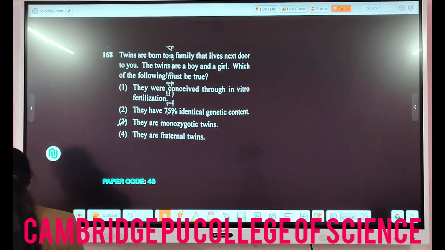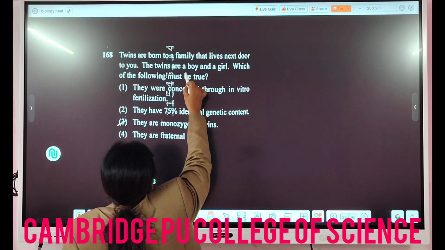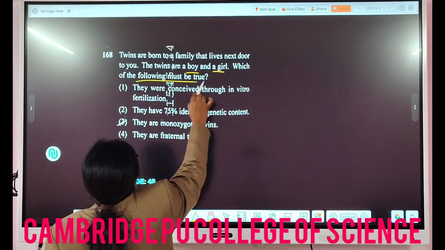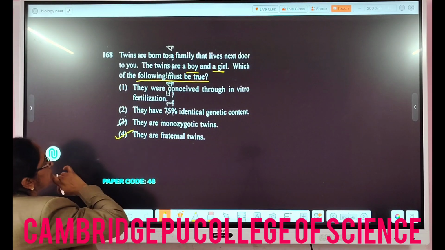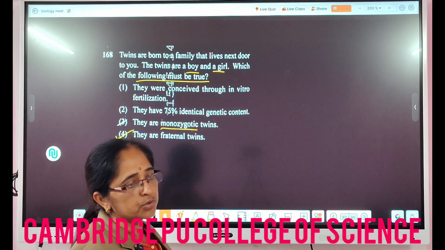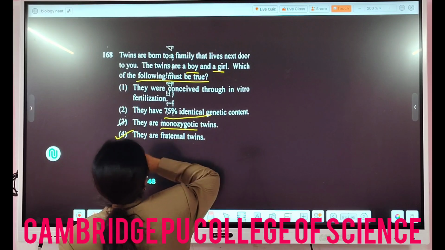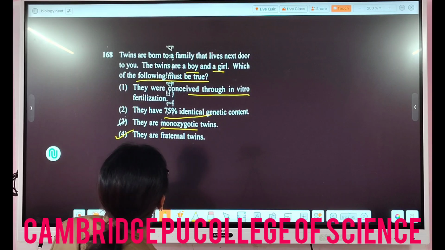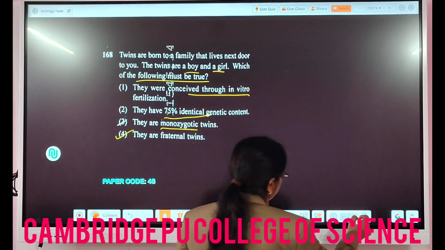Then 168 question, twins are born to a family that lives next door. So they are asking the twins are a boy and a girl. So definitely if they are asking which of the following must be true here, they want to know the true answer here. So they must be fraternal twins. Why? Because if they would have been monozygotic twins, then both would have been boys or both girls, right? So this is not suiting here, and it's not compulsory that they were conceived through in vitro fertilization. Yes, so they are fraternal twins.